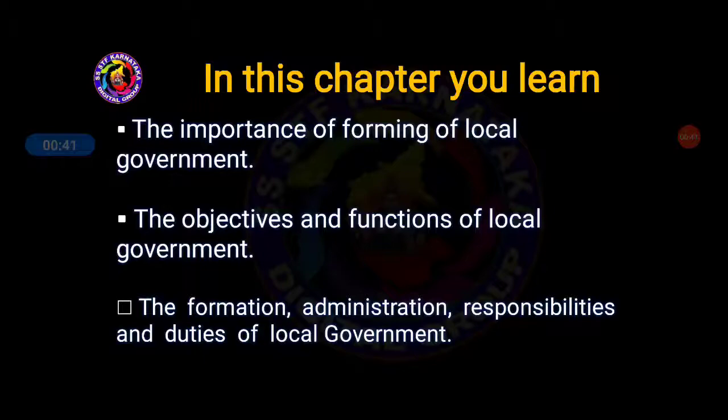Firstly, here in every point you can see local government. In this chapter, the important thing is all about local government. Let us see what is the importance of this.